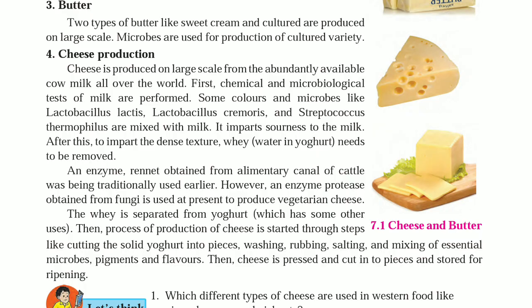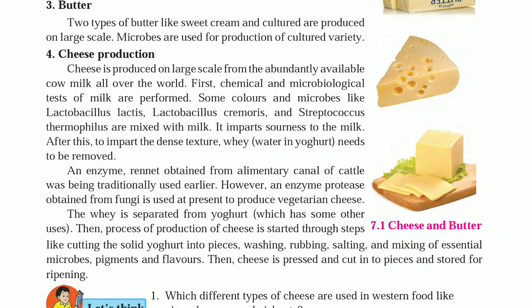First, chemical and microbiological tests of milk are performed. Some colors and microbes like Lactobacillus lactis, Lactobacillus cremoris and Streptococcus thermophilus are mixed with milk. It imparts sourness to the milk.